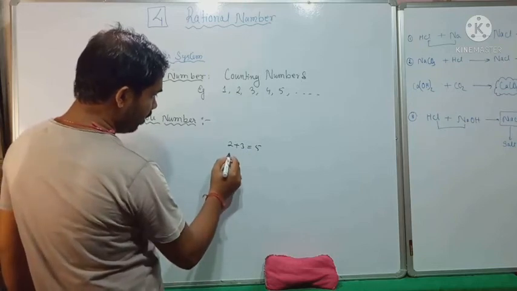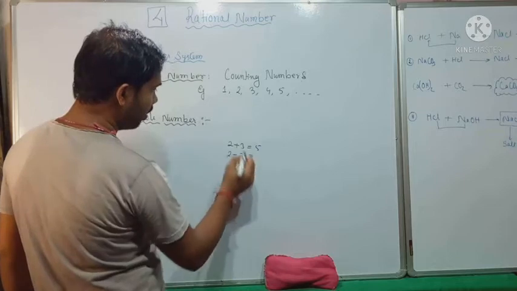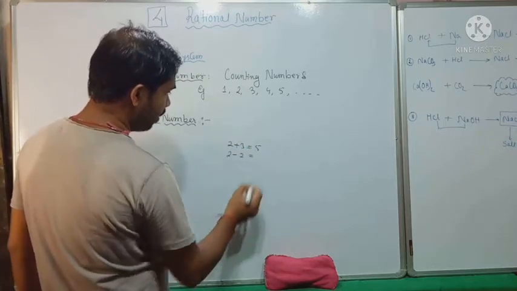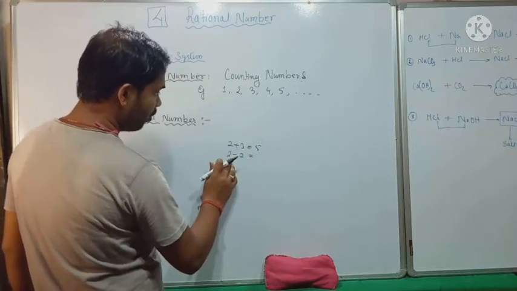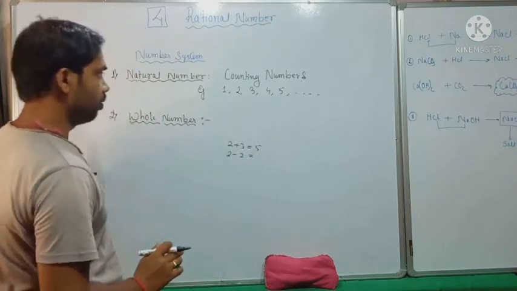But if I subtract 2 - 2, then we do not have any number in natural number system. So we do not have value, because 2 - 2 is something which is not present in natural number.